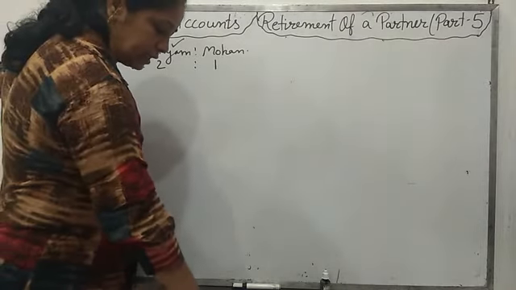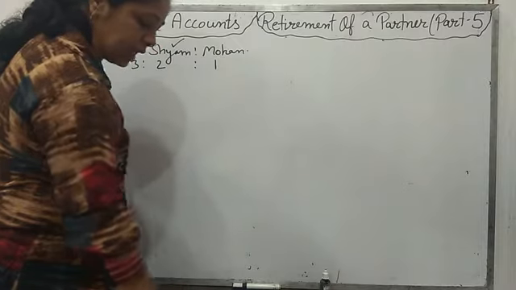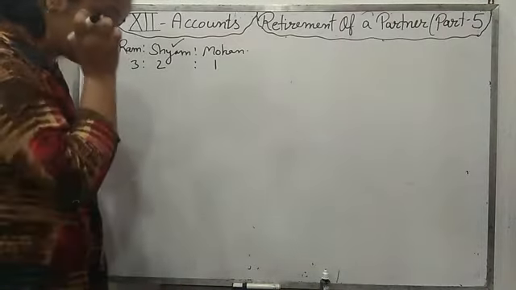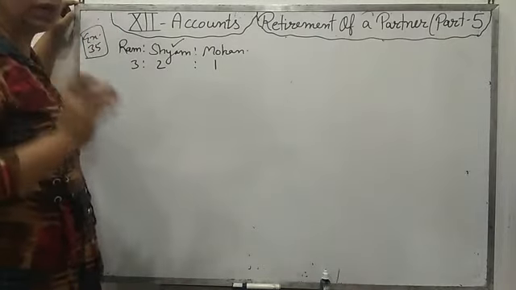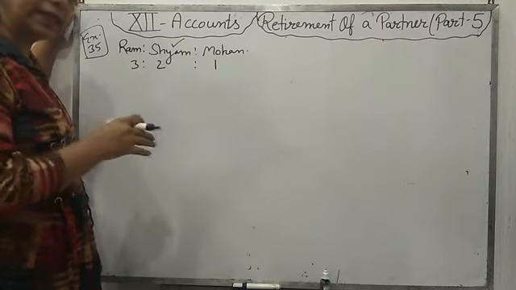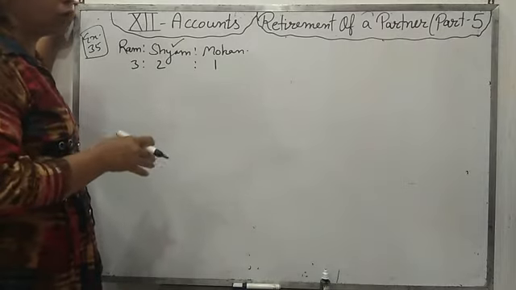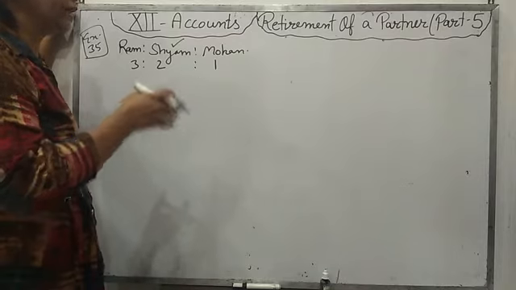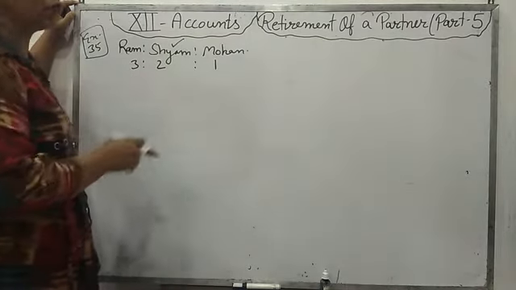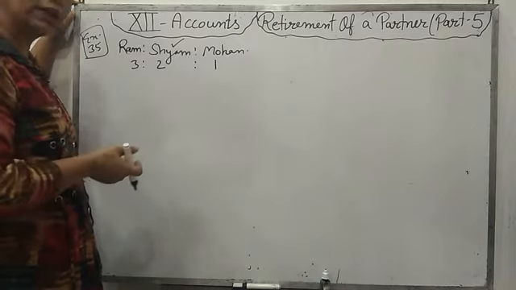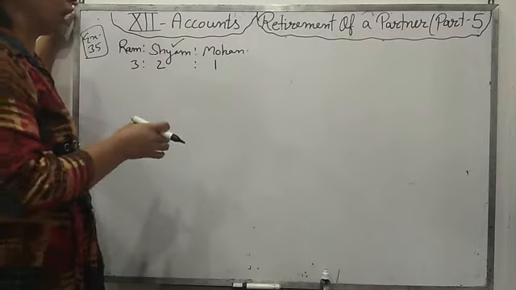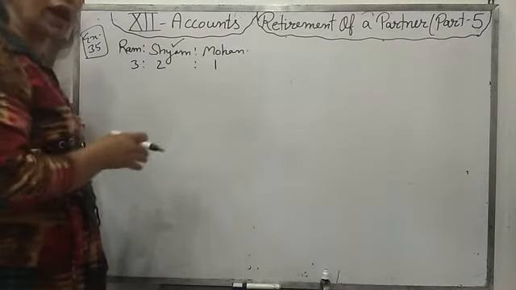After that, Shyam will be paid 50,000 in cash and the balance will be transferred to the loan account. One thing you should keep in mind is what you have to show in the question, journal entries or accounts. You only have to make that. If the question asks for journal entries but you make accounts, you will not get the marks. So first be clear about what you have to make in the question.